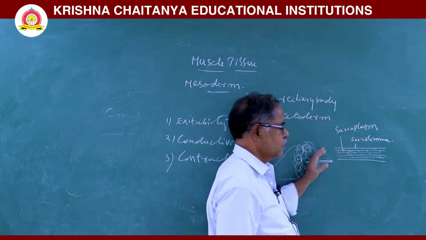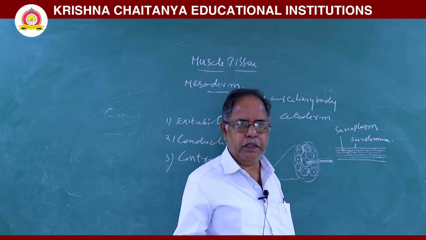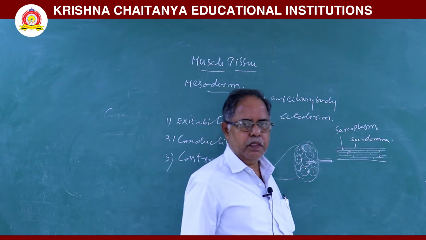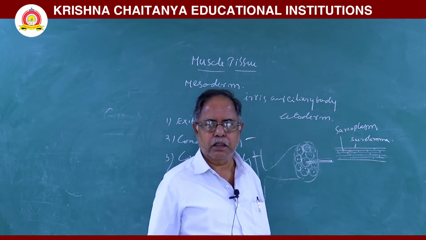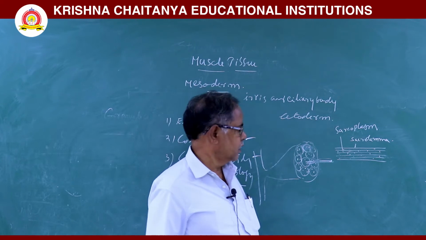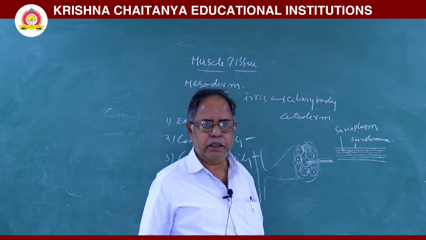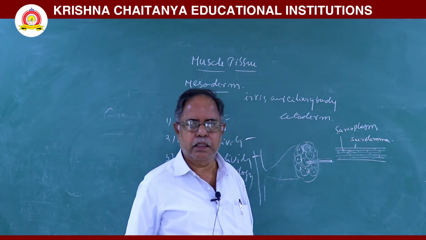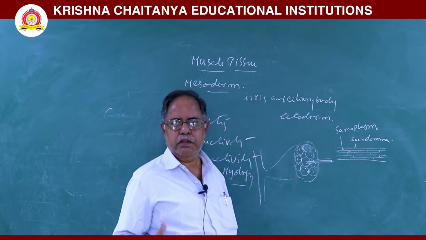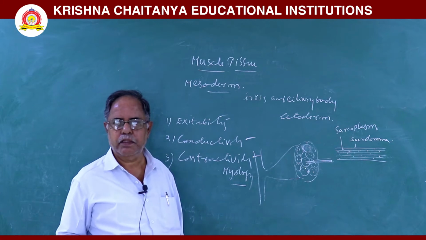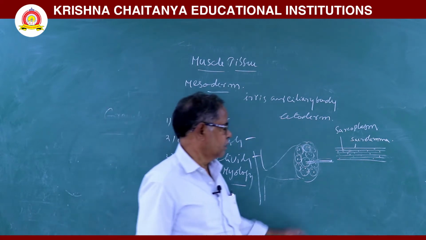Next, in this sarcoplasm, ATP is present. Next, phosphocreatine is present. Next, glycogen is present in this sarcoplasm. So, in sarcoplasm ATP is present. Next, phosphocreatine, creatine phosphate is present here. Next, glycogen is present, and calcium ions are present here.